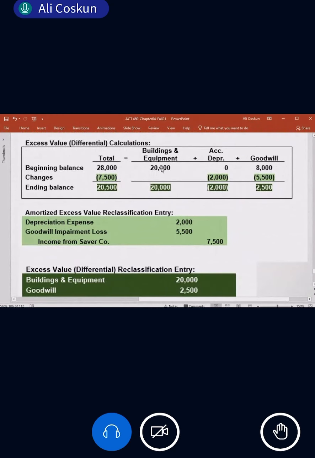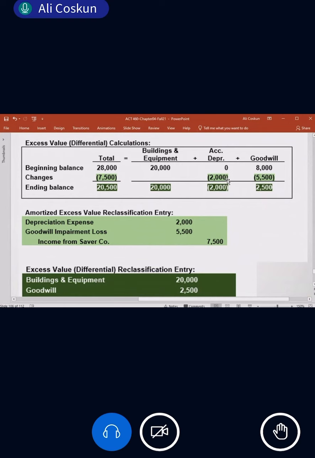How do we get this 20? How do we get this 8? How do we calculate this 5,500? How do we calculate this 2,000? For example, this 2,000. How did we calculate it? Dalal, how did we calculate this 2,000? Every year. Yes. How many years? 10 years. So if there is 10 years life, the building is 20,000. We divide 20 by 10, we get 2,000, correct?